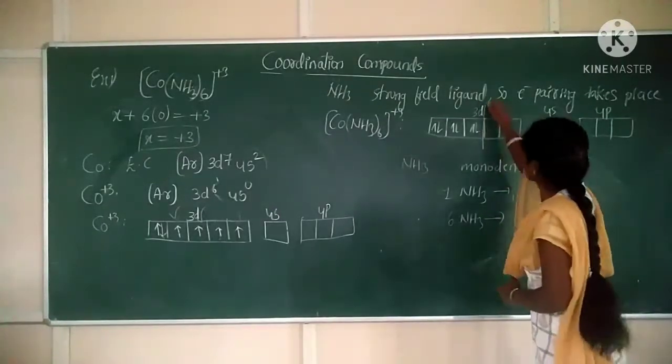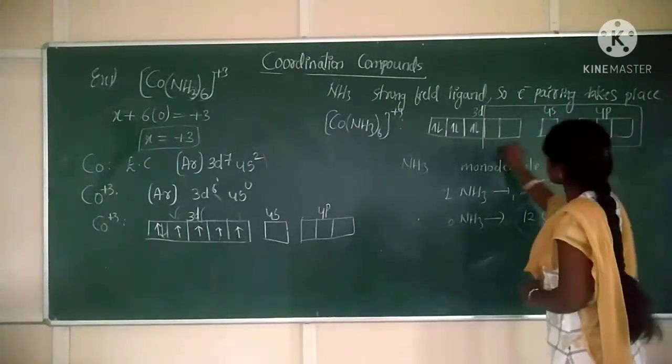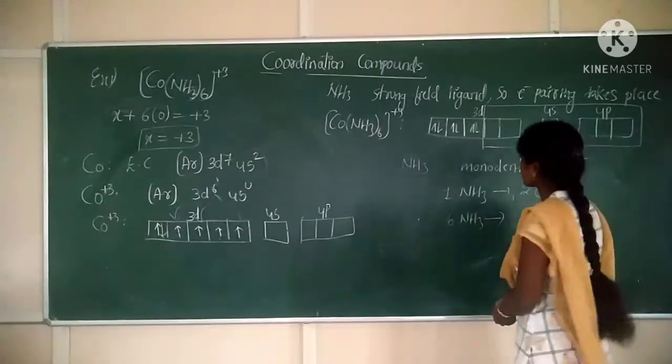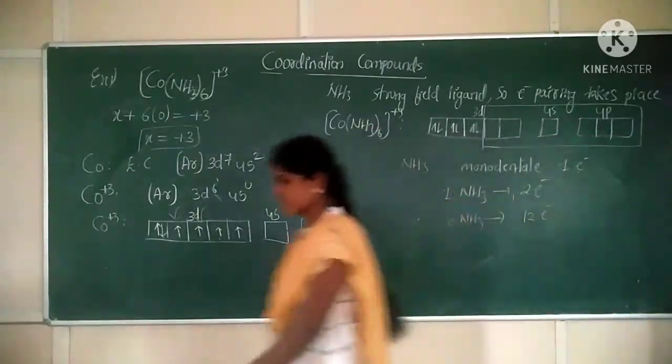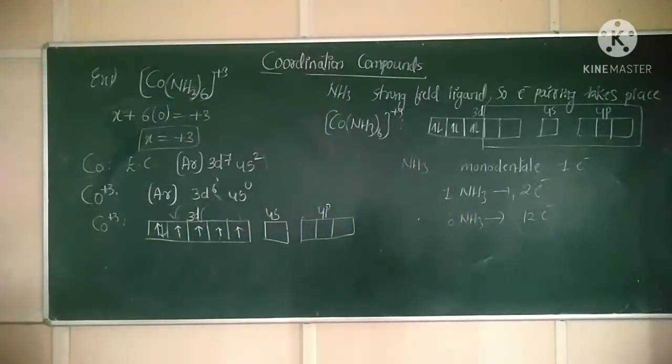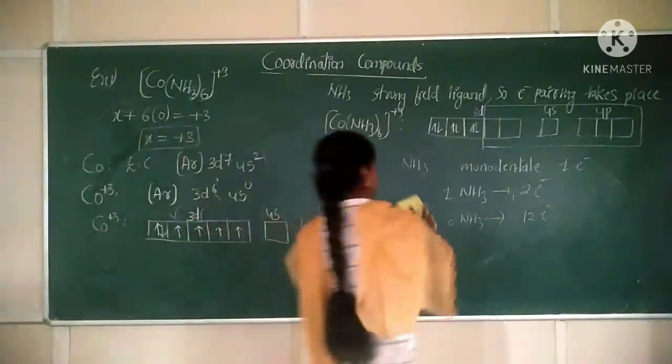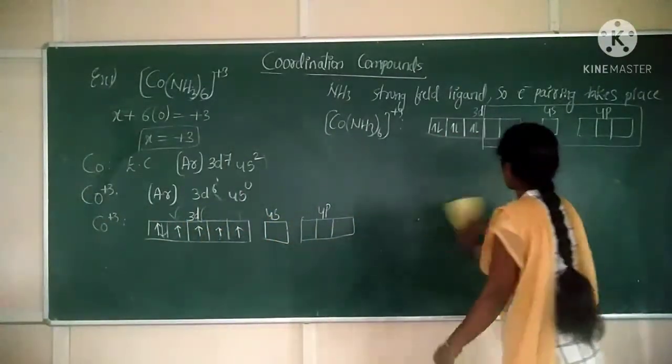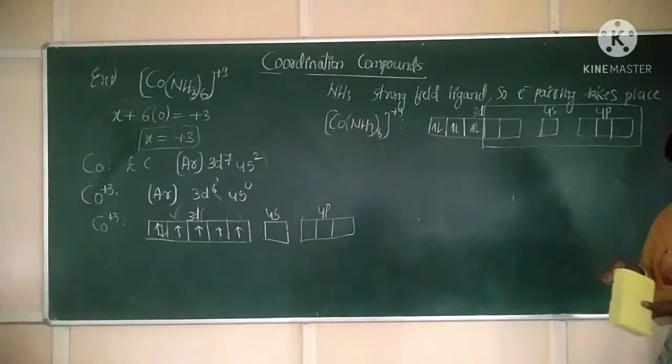Now these orbitals are involved in hybridization. Write it down. How many electrons do you have to fill? 12 electrons.